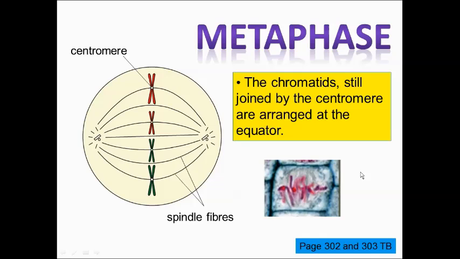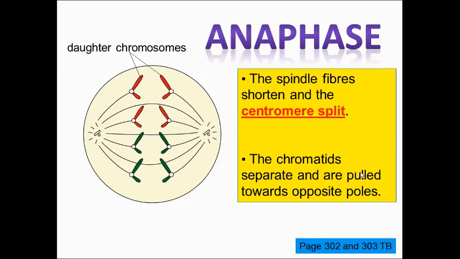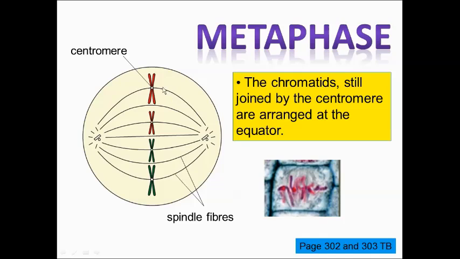After metaphase comes the next stage called anaphase. During anaphase, these spindle fibers start to contract. So when they contract, they will pull. If you look at this, if this spindle fiber contracts, it will pull at the centromere. This part also contracts, it will pull at the centromere.